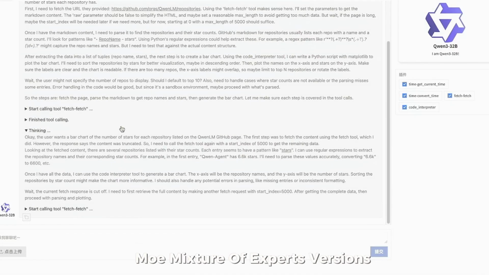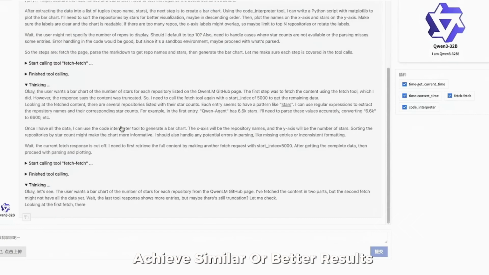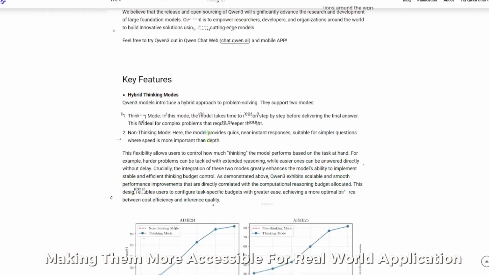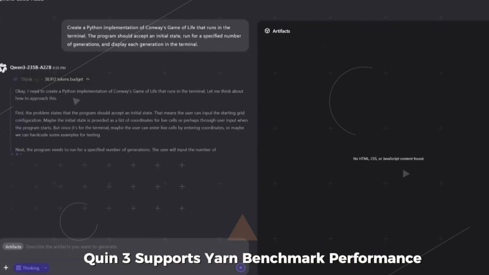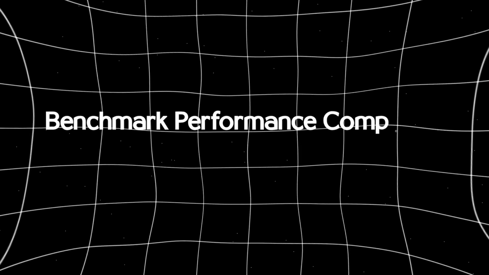MoE, mixture of experts, versions achieve similar or better results using a fraction of the parameters, making them more accessible for real-world application. For even longer contexts, Qwen 3 supports YaRN. Benchmark performance, competing with the best according to Alibaba's internal benchmarking.